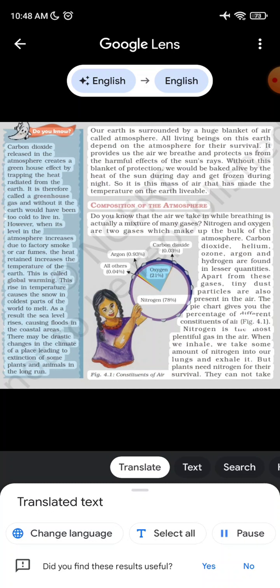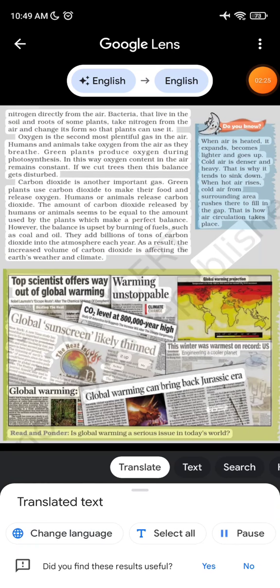Fig. 4.1. Nitrogen is the most plentiful gas in the air. When we inhale, we take some amount of nitrogen into our lungs and exhale it. But plants need nitrogen for their survival. They cannot take nitrogen directly from the air. Bacteria that live in the soil and roots of some plants take nitrogen from the air and change its form so that plants can use it.